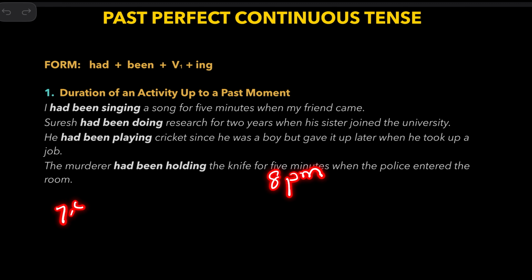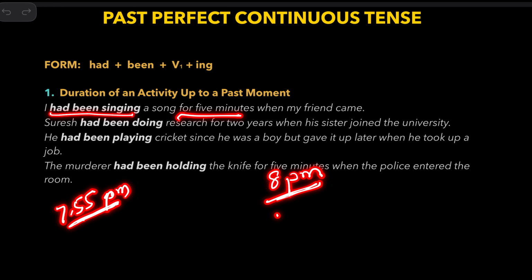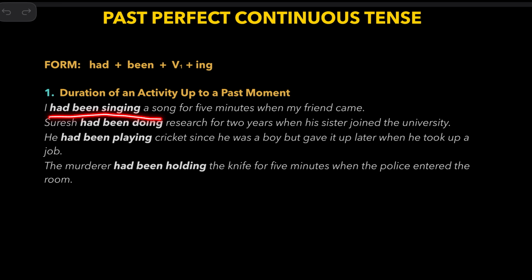I started singing at 7:55 p.m. So I started singing at 7:55 and my friend came at 8 p.m. I was singing at that time and it was 5 minutes, right? So for 5 minutes, I had been singing, which means again, I started singing 5 minutes earlier at 7:55, and when my friend came, I was still singing, and I had been singing for 5 minutes when my friend came.